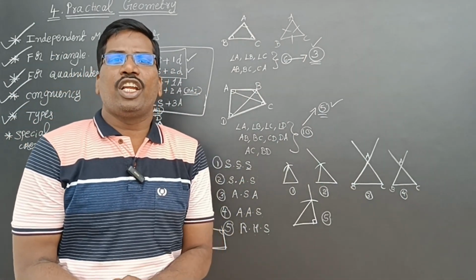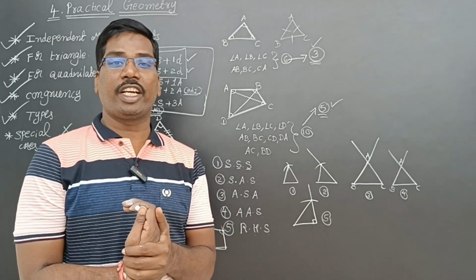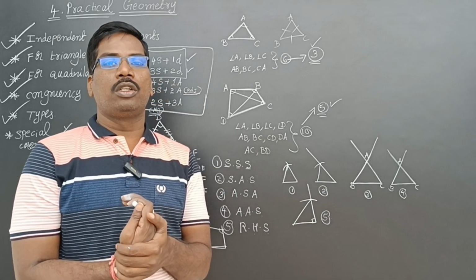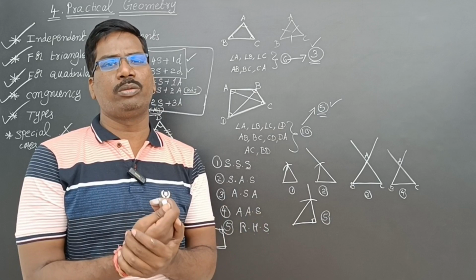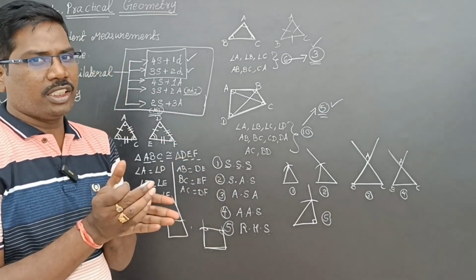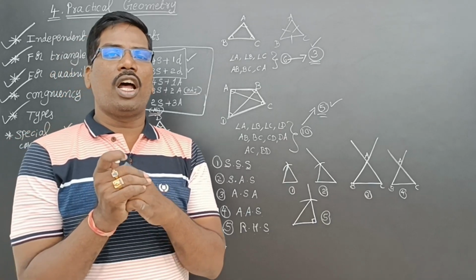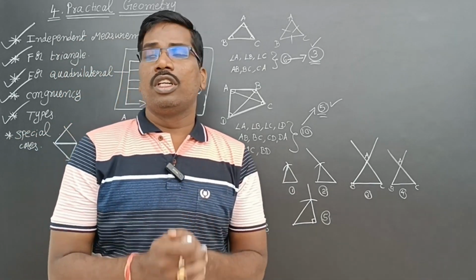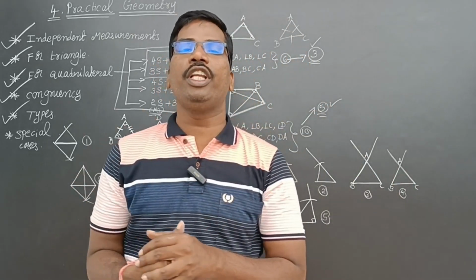Next, for a rectangle, if you know two independent measurements, you can draw a rectangle. For a rhombus, two independent measurements, means one side and one angle must be there. Like that, some special cases are there for square, rectangle and equilateral triangle. If you know the answer, then it is very easy. So this is the concept of practical geometry. I think you have understood each and everything.